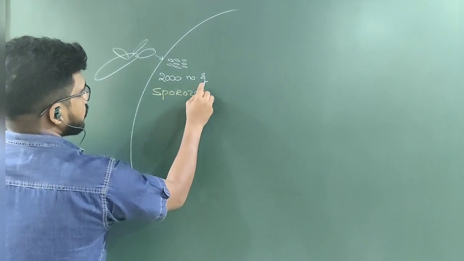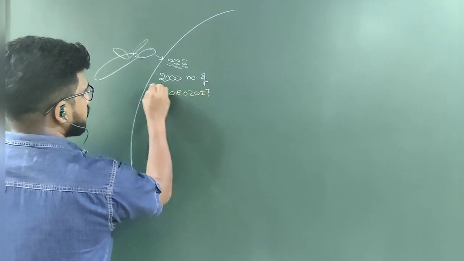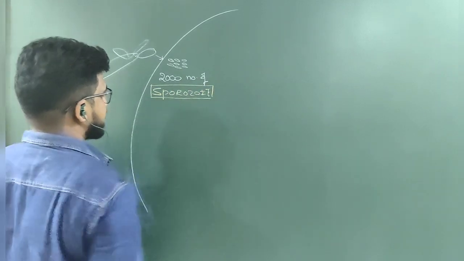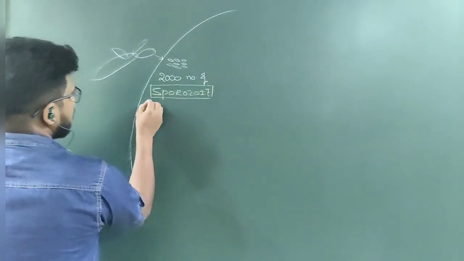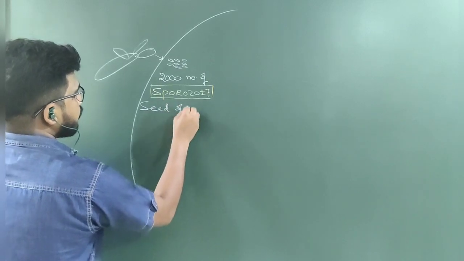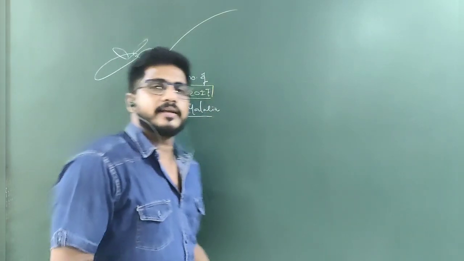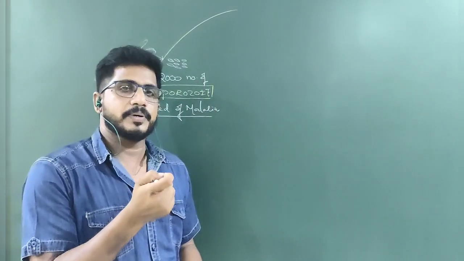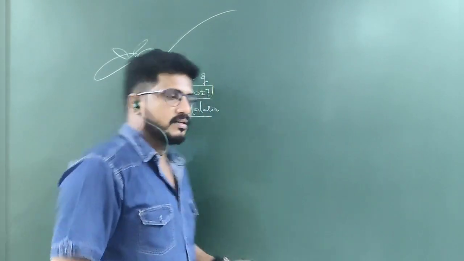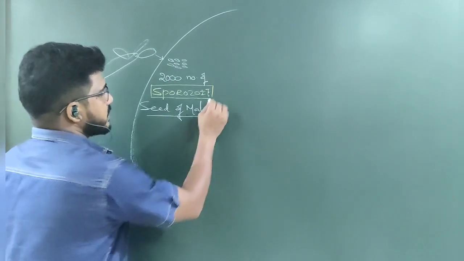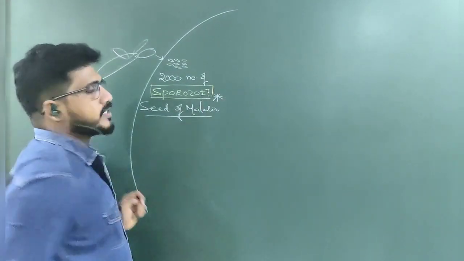What is a sporozoite? It is the seed of malaria. To cause malaria in humans, the first step is injecting a particular stage of Plasmodium. That stage is called the sporozoite.